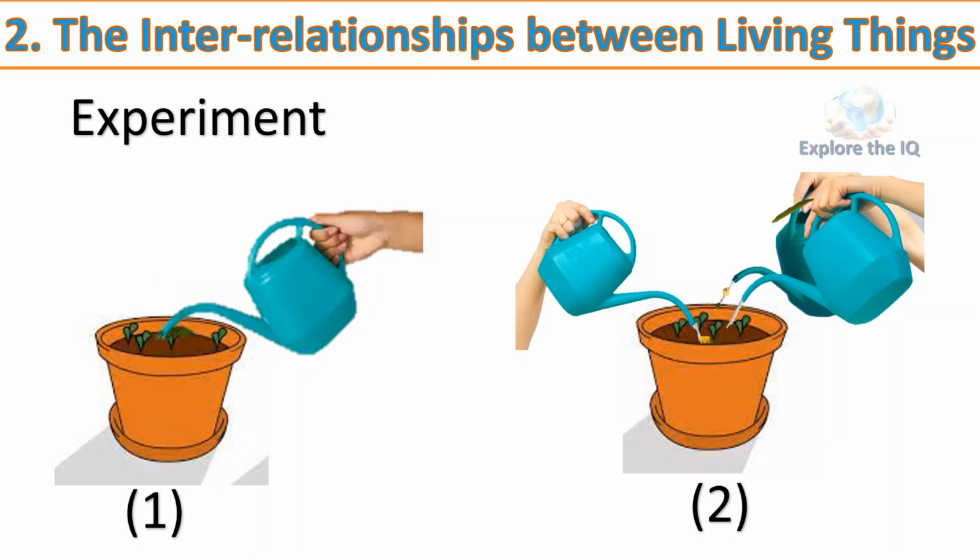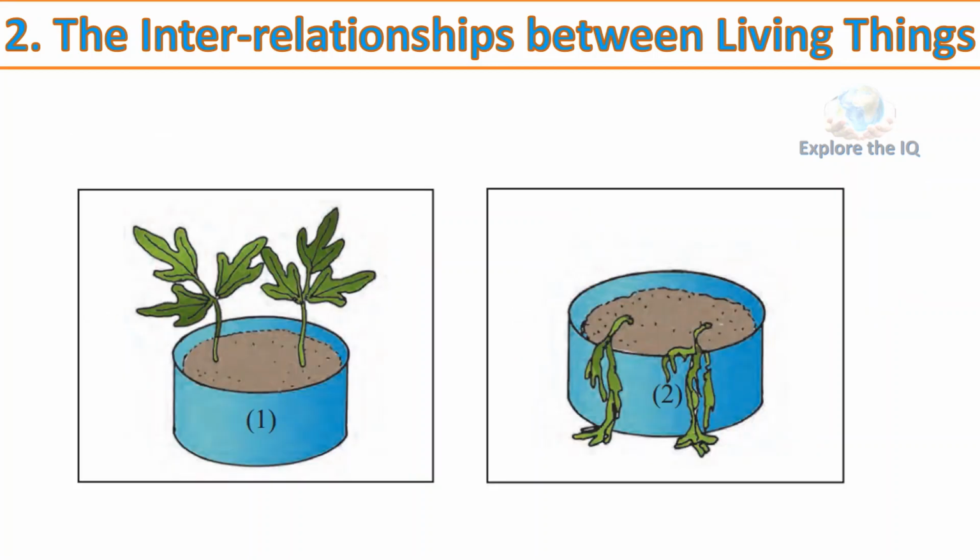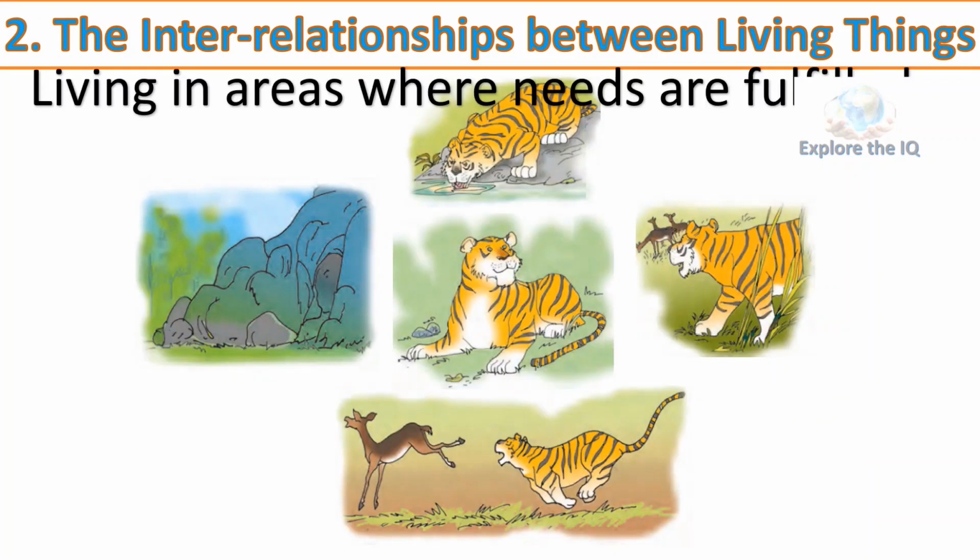What will you see? The plants in box 1 are growing well, but the plants in box 2 have begun to rot. What does this tell us? Why did this happen? Plants that are not aquatic plants cannot grow in marshy soil. If they get more water than they need, then they rot. Any type of living thing will be found only where all its needs are fulfilled.